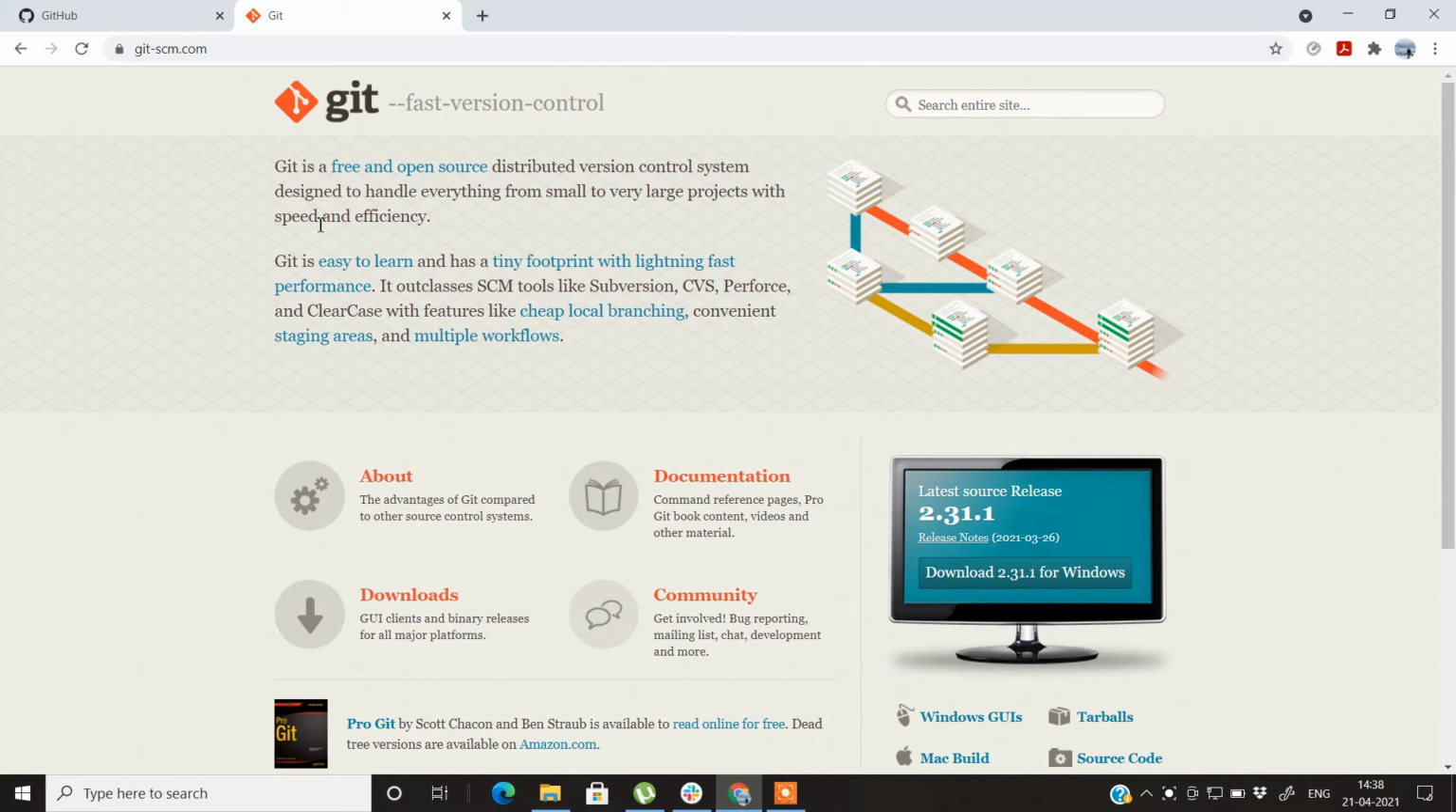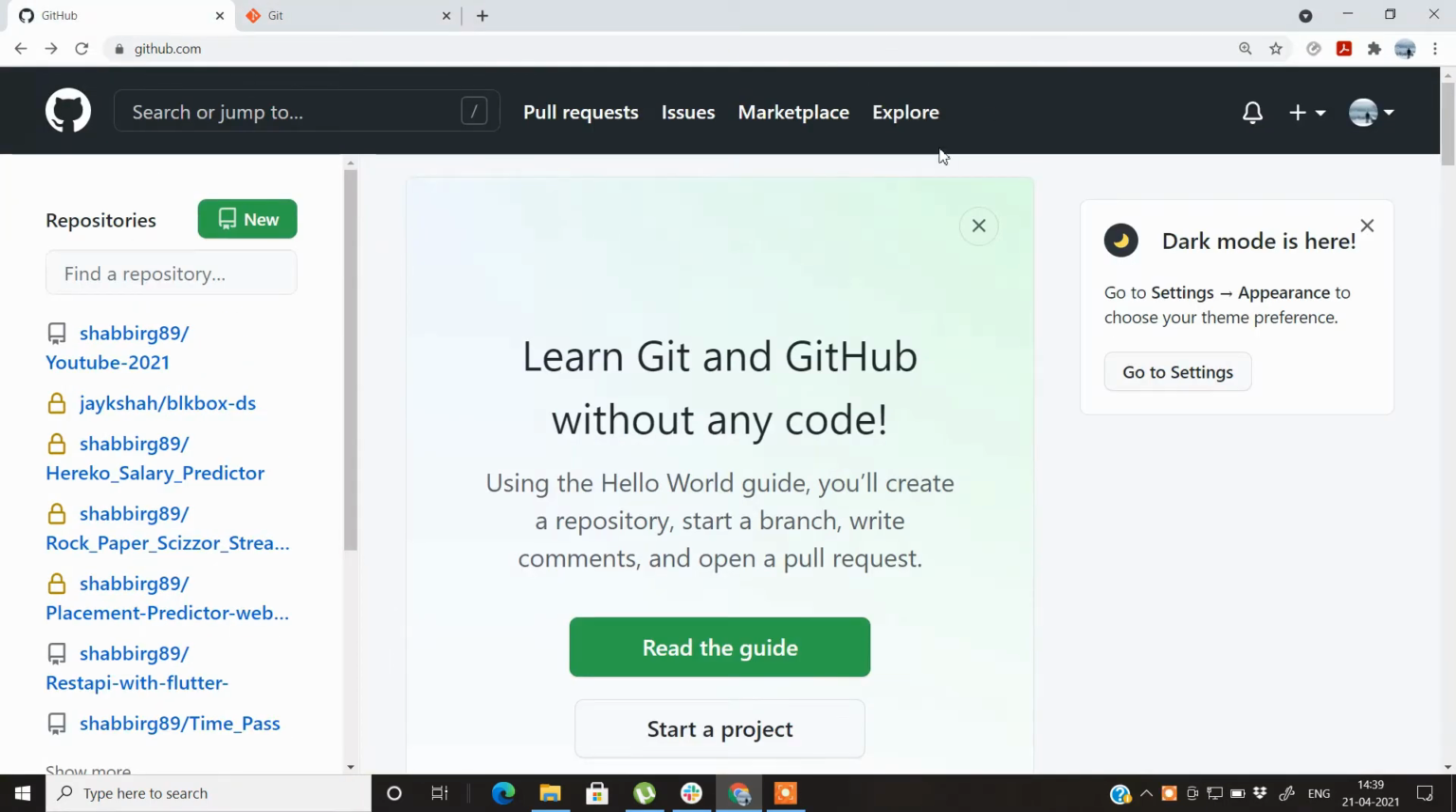In this video, we are going to see about Git and GitHub and how Git and GitHub are useful for the complete software development industry. So what GitHub actually is, so this is the site of GitHub, github.com. You can just log in to GitHub with the help of your email ID, and this is how it looks.